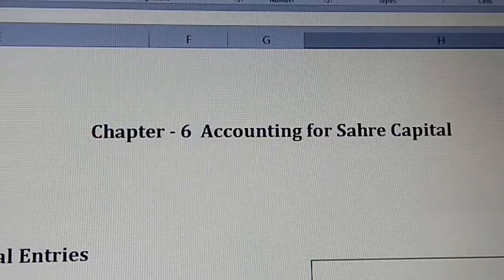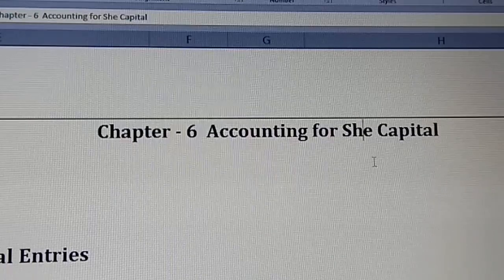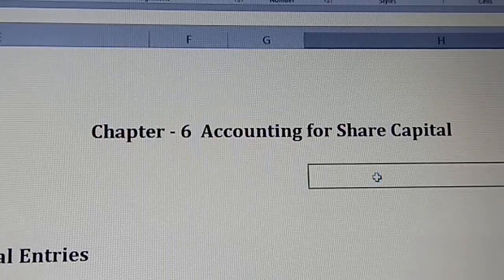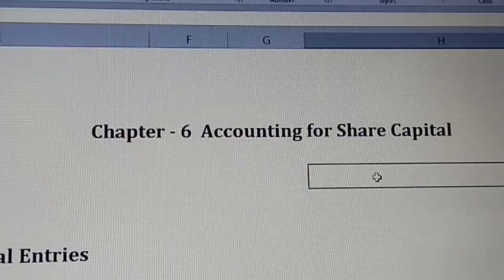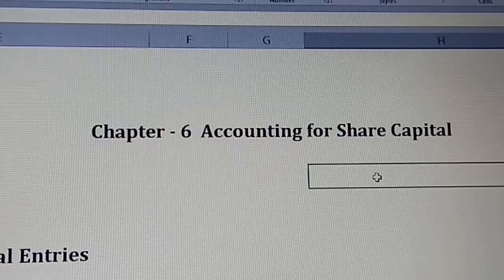If you see the heading of the chapter, accounting for share capital is given. What do you mean by this accounting of share capital? There are companies which we have come across so far, like partnership accounts, where 2, 3, 4 partners join hands, invest some amount called capital, start their business, and want to find out whether there is a profit or a loss. They want to maintain their transaction records and see that the balance sheet is tallied.